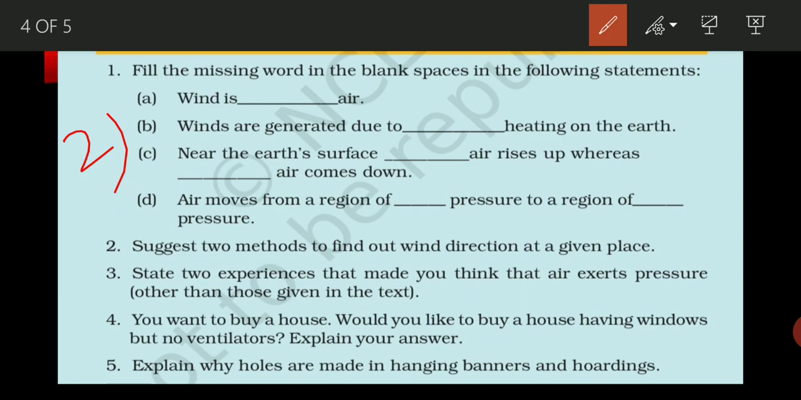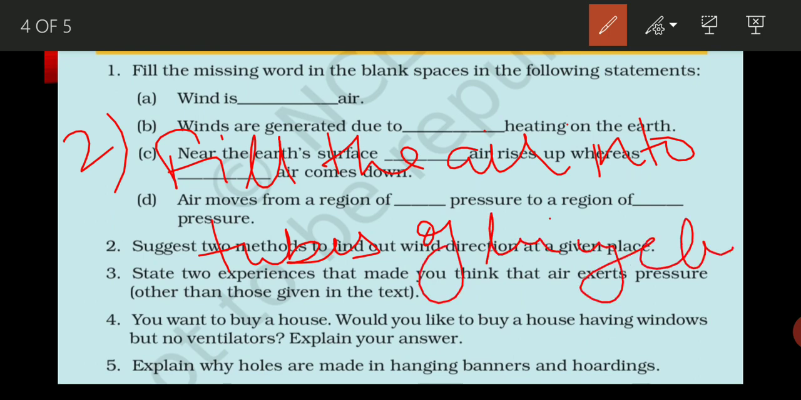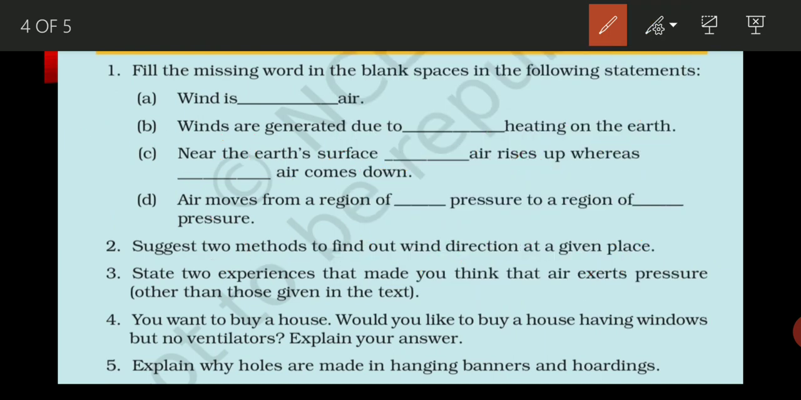Now another example which shows that air exerts pressure: fill the air into the tubes of a bicycle. Okay, when you fill the air into the tubes of a bicycle, you can see that it becomes flat and it swells, and this also shows that air exerts pressure. Many more examples you can write. I have shown here two examples.